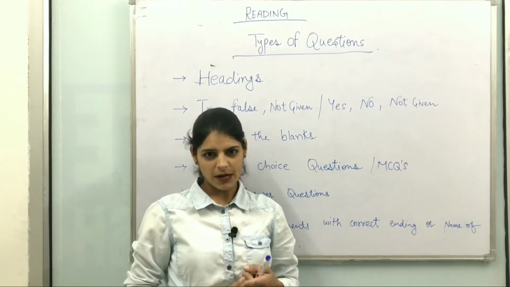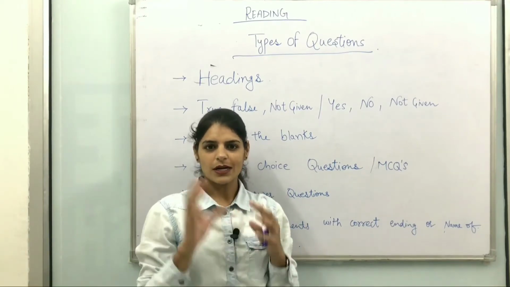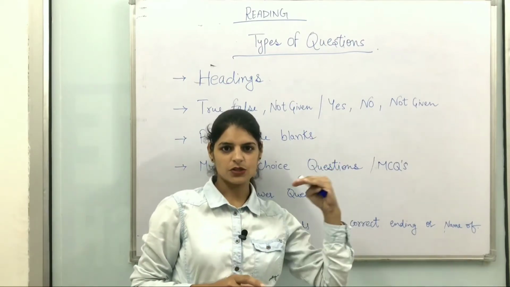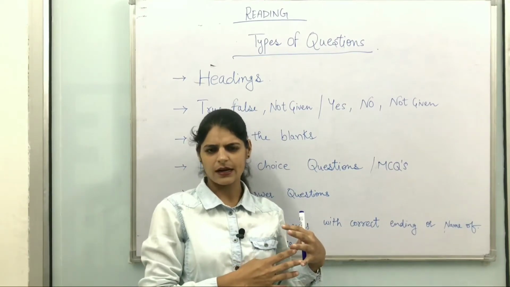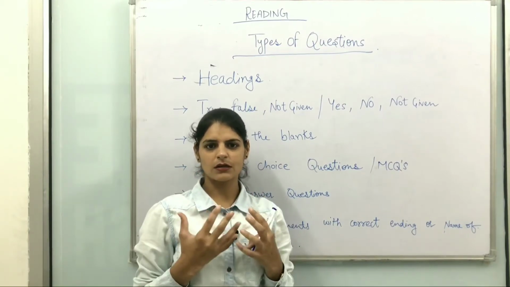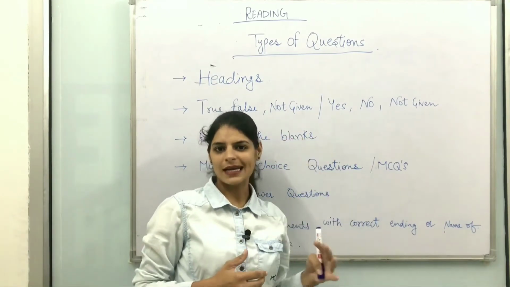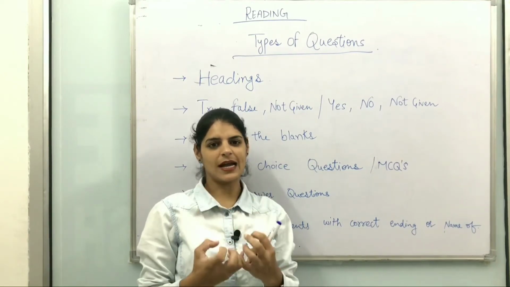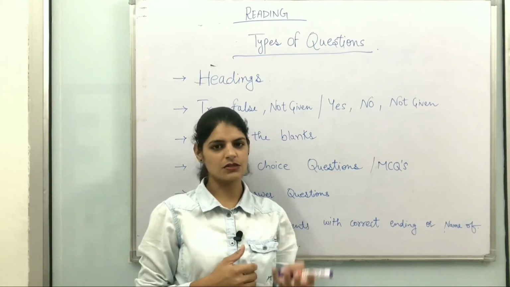Just read one paragraph first and go through the whole list of headings in one go. If you understand paragraph A fully, then you can go one by one through the list of headings. For example, from 1 to 9 they are giving you a list of headings. You read paragraph A and understand the whole concept of what it is trying to say. Then go through the list of headings 1 to 9, think about which heading is suitable for that paragraph, and mark your answer in your answer sheet.